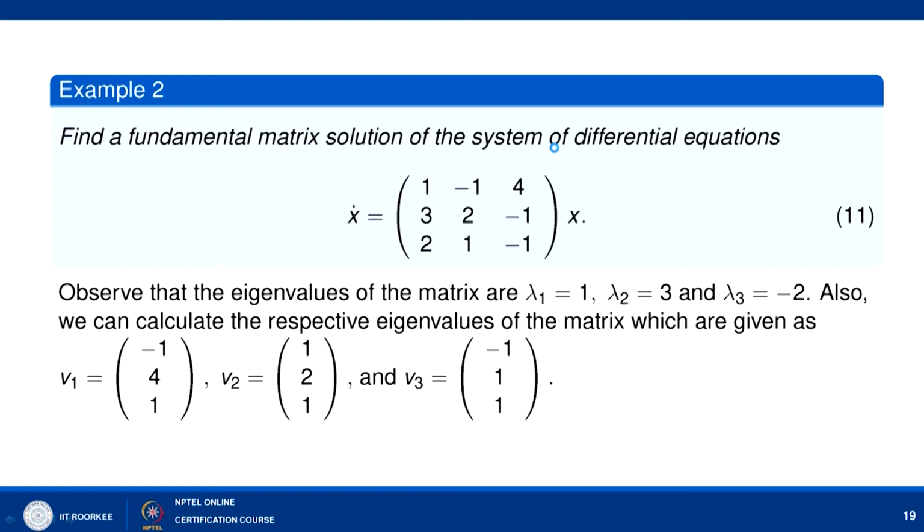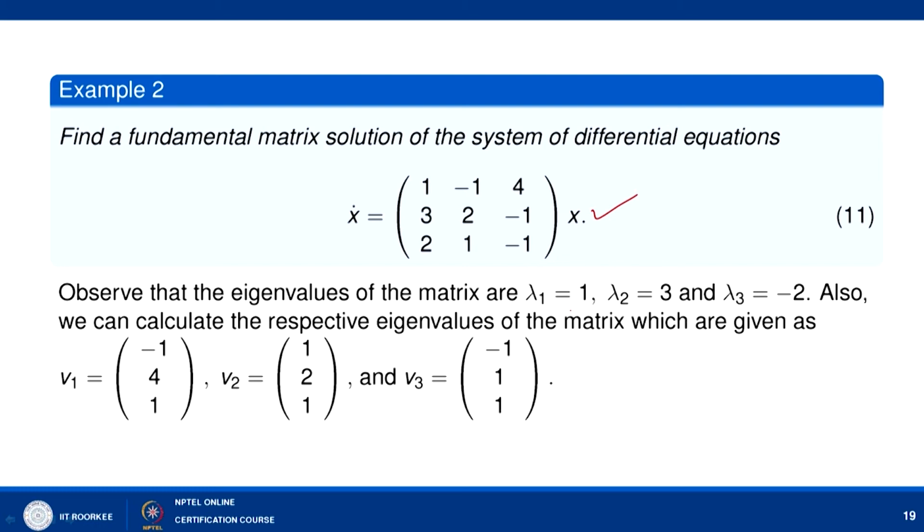Is it okay? Now let us consider an example. Here we need to find a fundamental matrix solution of the system of differential equations x' = Ax, where A is the matrix with rows (1, -1, 4), (3, 2, -1), (2, 1, -1). First we need to observe the eigenvalues of this matrix.